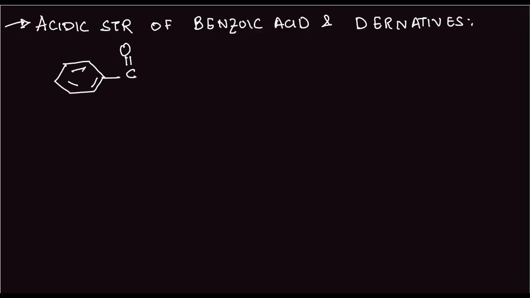This is benzoic acid, C double bond OH. Benzoic acid is obviously less acidic than formic acid, or methanoic acid, because the plus M effect decreases the acidic strength.